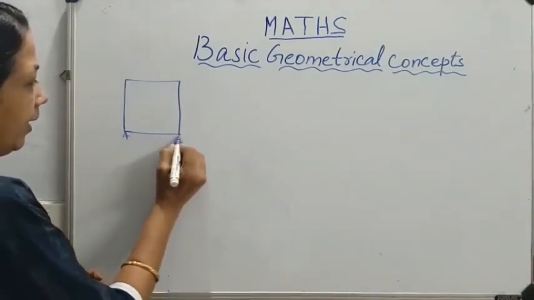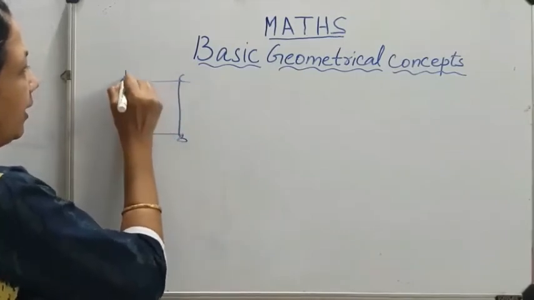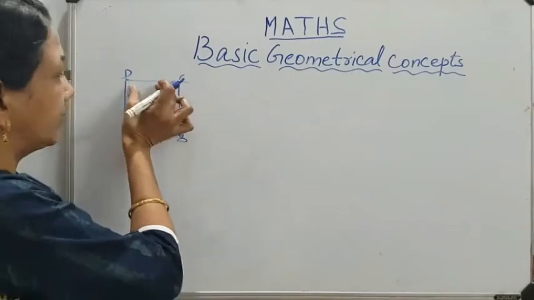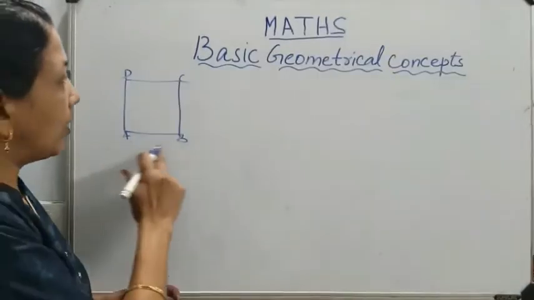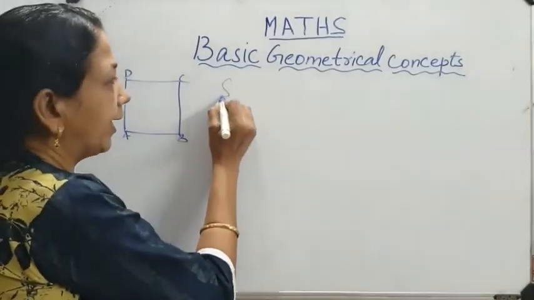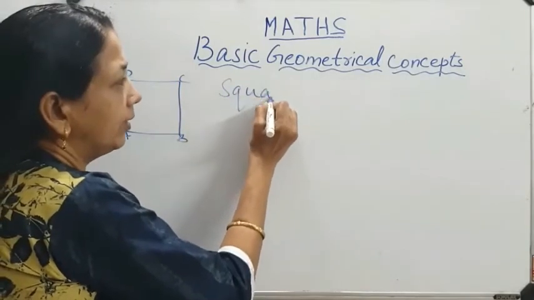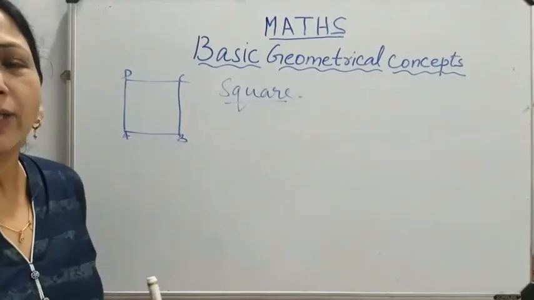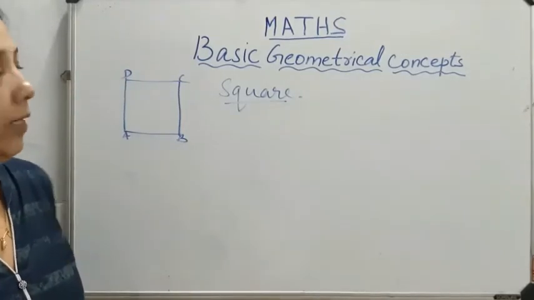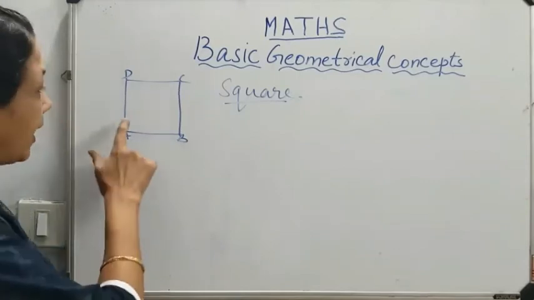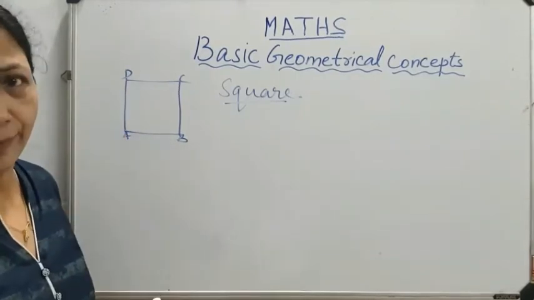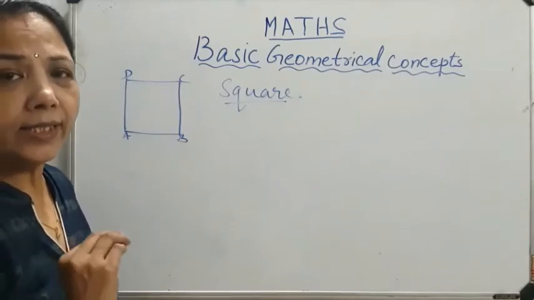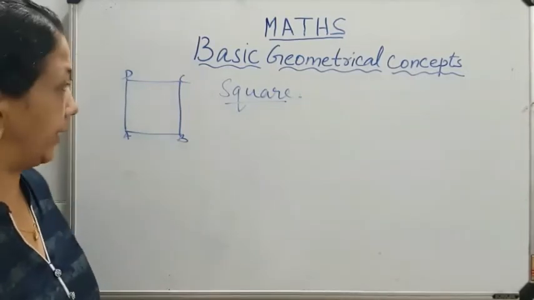See, A, B, C, D. All sides are equal: AB, BC, CD, AD. Then it is called a square. Square has 4 sides, all sides are equal, and each angle is 90 degrees.